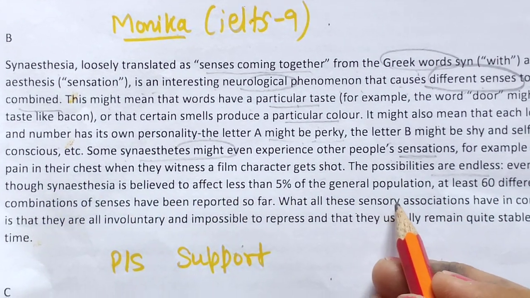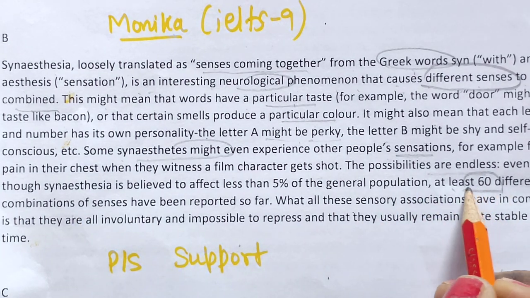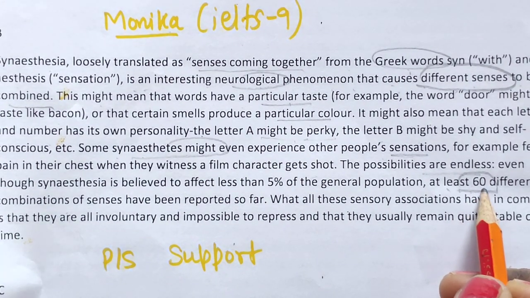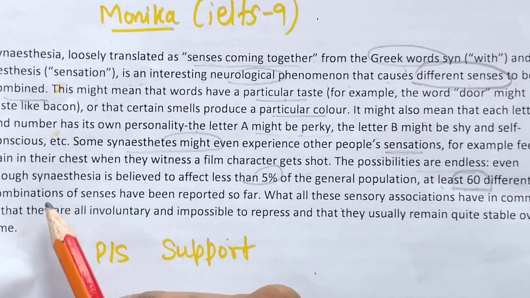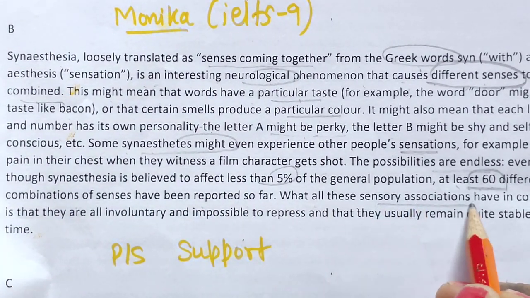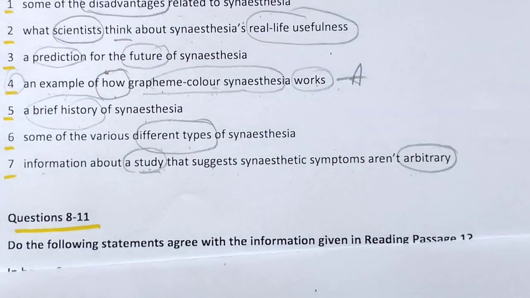Okay, it is believed at least 60 different combinations. So I am looking for keywords. Side by side I am underlining and circling whatever important words and figures are there. Combination of senses has been reported. What all the sensory associations have in common. Okay, let's find the word.